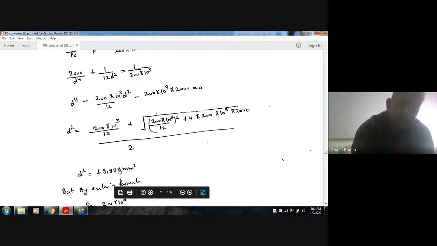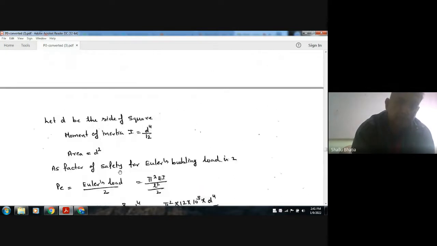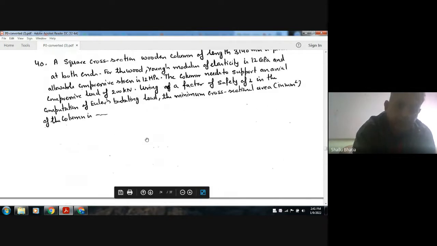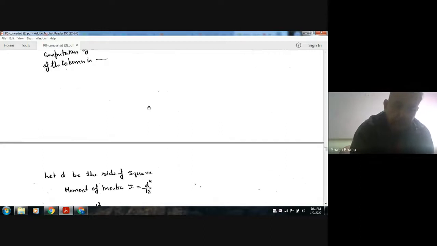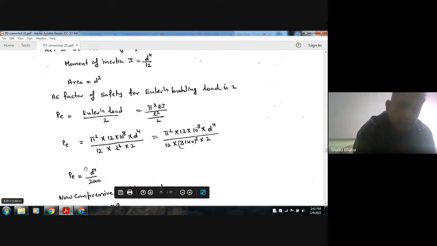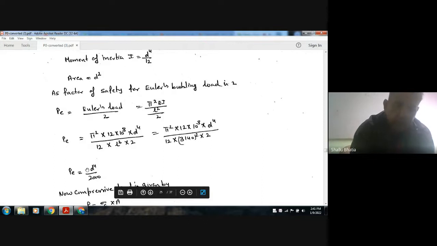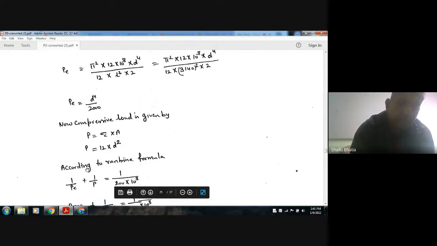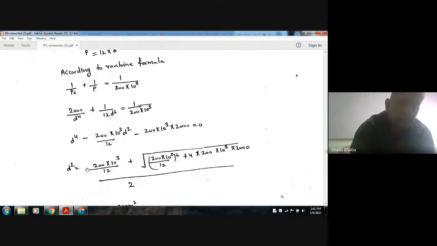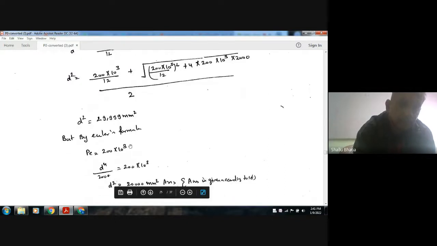But in the question, it is asked that the computation has to be done according to Euler's buckling law, so we'll use this formula to find out d, and we'll put P equal to 200 into 10 power 3. So d square is your 20,000 mm square, so the answer is 20,000.